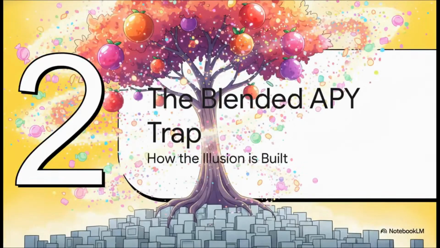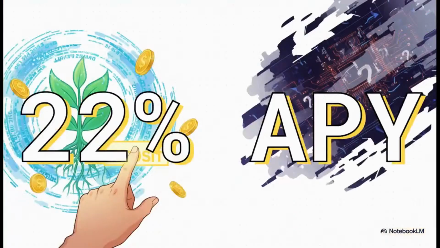So now that we know the three layers, you've got the foundation, the fruit, and the sprinkles, let's look at how they all get blended together to set a very common trap. You see this number. It's clean, it's simple, and it is very tempting. This is the number that gets you to click that deposit button. But this number is hiding the real story.